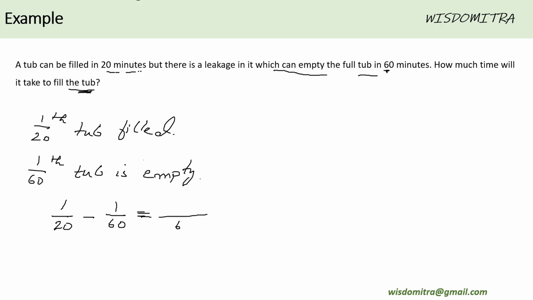Assume it is again 3 times 1 minus 1 by 60, which is 2 by 60, that is 1 by 30. That means the tub is getting filled to an extent of 1 by 30th part of it, which means the whole tub will take 30 minutes to get filled.